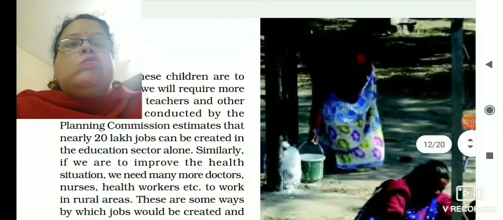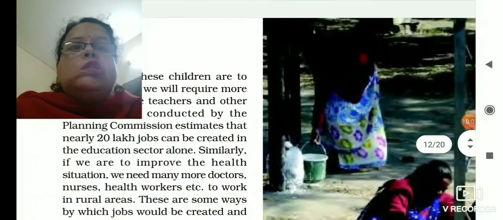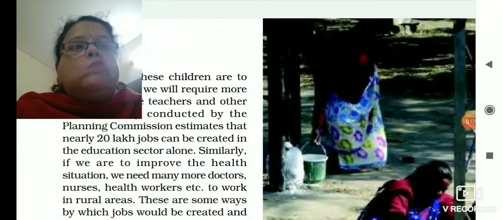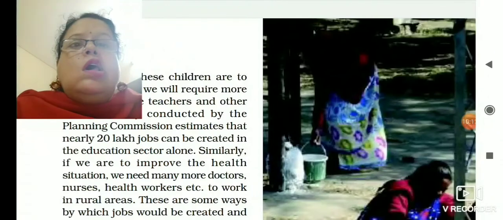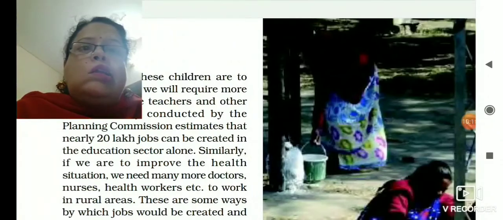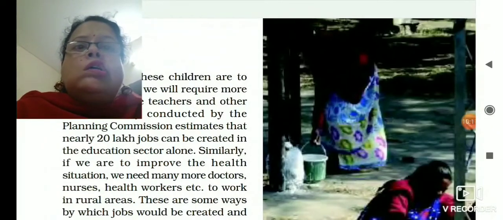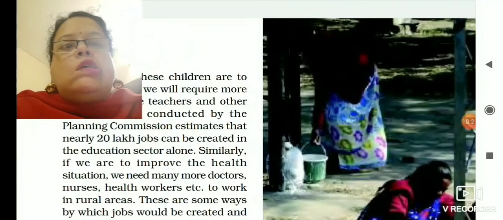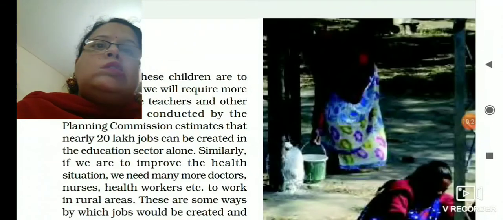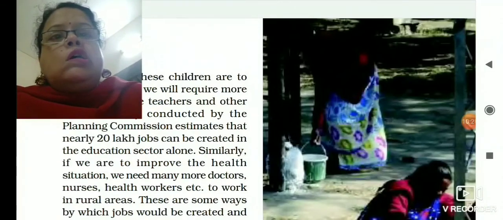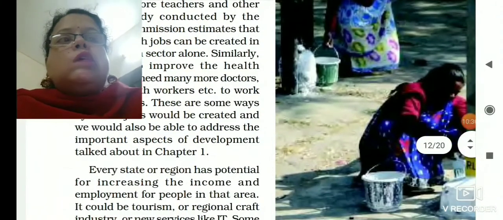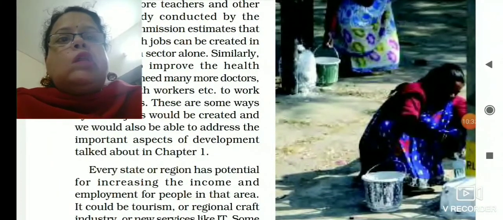Similarly, if the government wants to improve the health infrastructure in our country, we need more doctors, nurses, health workers. So again, in rural areas as well as in urban areas, job opportunities will be created. So in this way, so many job opportunities can be created by the government.